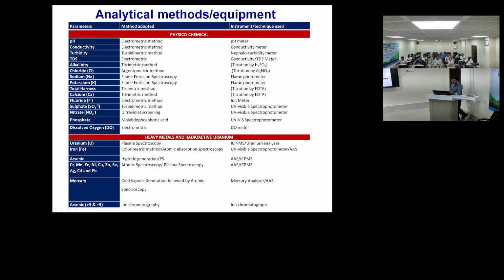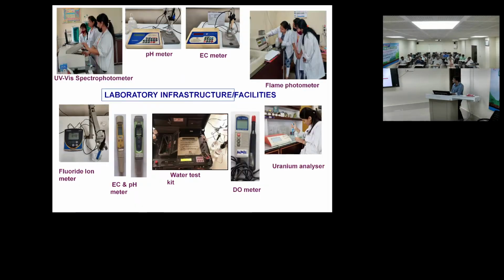These are the instruments by which we analyze all the parameters: pH from the pH meter, conductivity from the conductivity meter, and below you can see uranium from the uranium analyzer and ICP-MS, iron also from UV spectrophotometer and AAS, arsenic and other heavy metals. Every parameter mentioned here can be analyzed by ICP-MS in the below portion, but arsenic 3 and 5 can be determined only by ion chromatograph. That 3-5 determination cannot be done by ICP-MS.